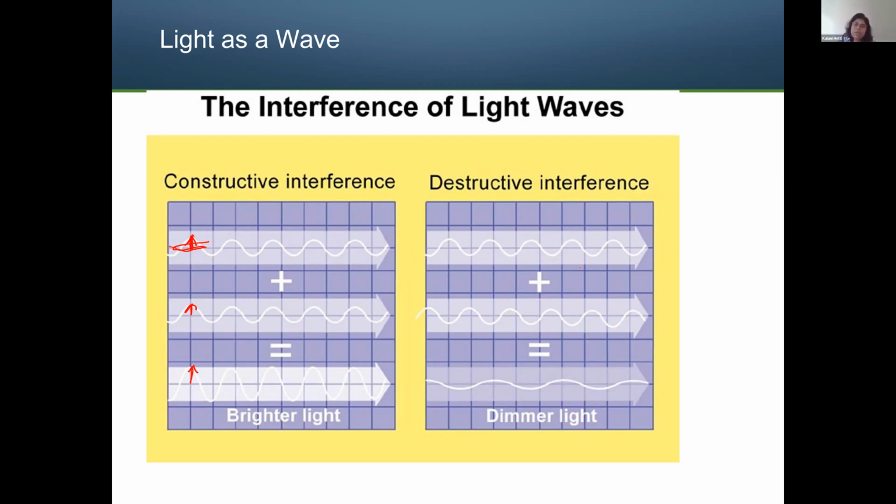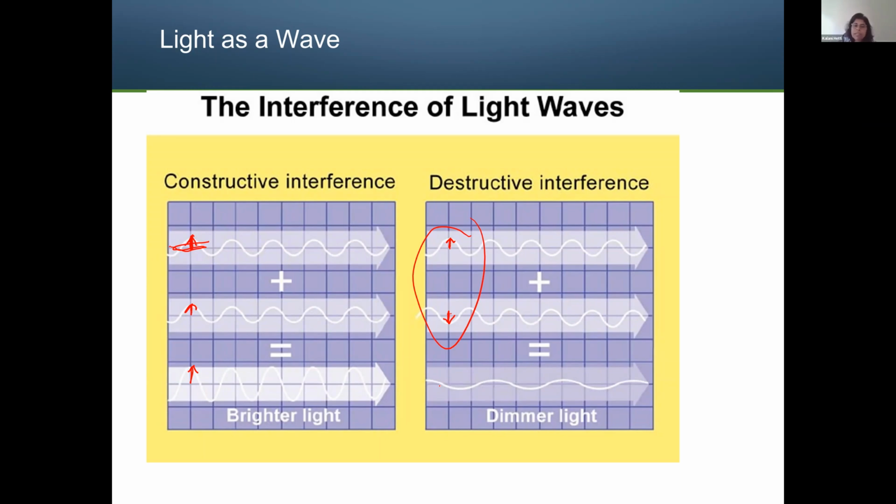Now destructive interference can happen. Here you see some amplitude, but at exactly that time you have a backward amplitude, so one is up and one is down. If they are exactly the same, their combination gives no light at all. We call that completely destructive.